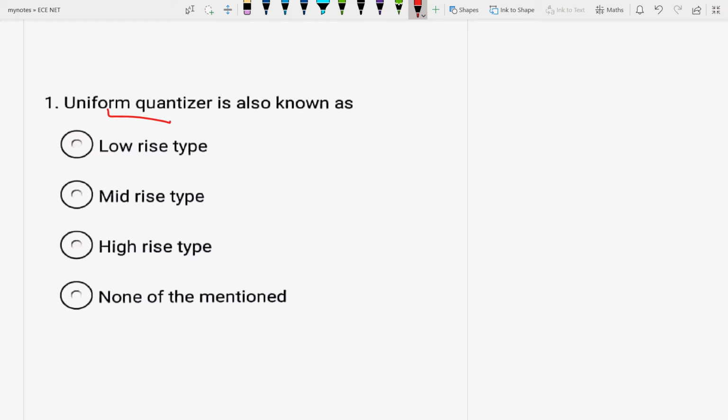See, what is uniform quantizer? Uniform quantizer means the quantizer in which the quantization levels are uniformly spaced. Okay, that means equally spaced. The spacing between the adjacent quantization levels is uniform in nature. It is not going to change. It is constant. Okay, whereas if the quantization levels are non-uniformly spaced, it is said to be non-uniform quantizer.